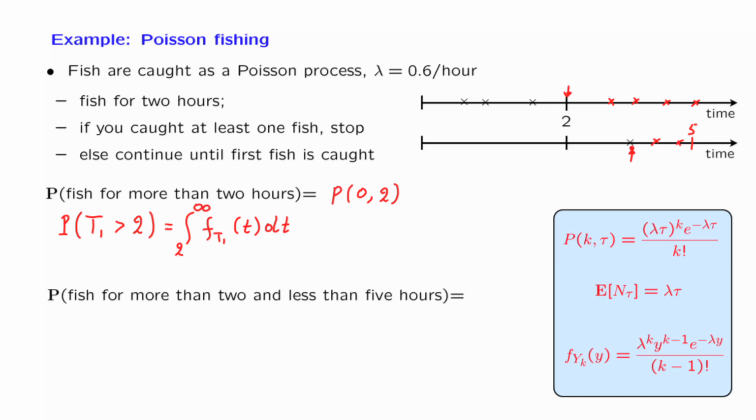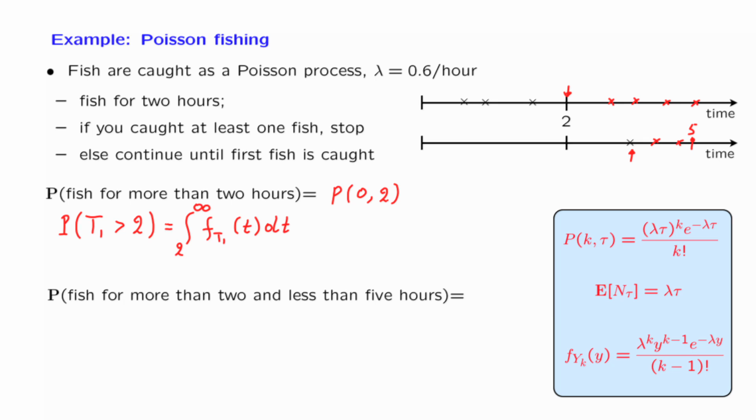So, even though the fisherman will stop fishing at this time, we can imagine that the Poisson process keeps going on. With this way of thinking, the fact that you stopped fishing before time 5 is the event that the number of fish caught, or the number of Poisson arrivals during the interval from 2 to 5, is at least equal to 1, larger than or equal to 1.